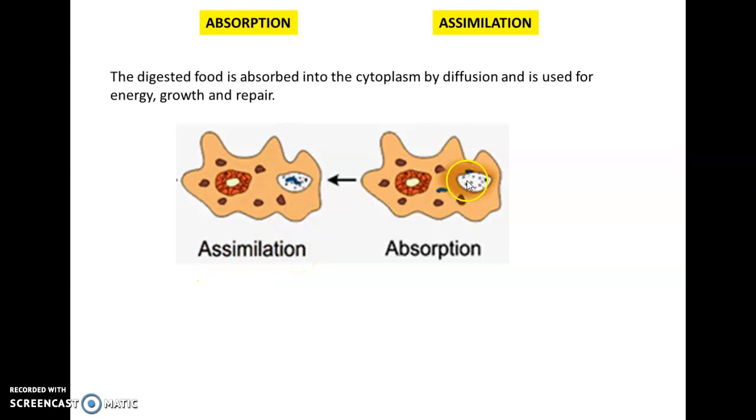Now what is diffusion? The process of movement of particles from higher concentration towards lower concentration. The concentration of this nutritious soluble food is high inside the vacuole and low outside the vacuole. So it will definitely move from higher concentration towards lower concentration. So this is called diffusion, right?